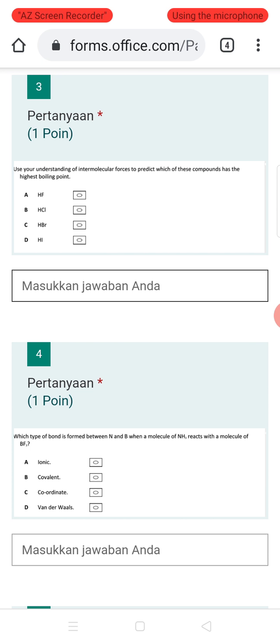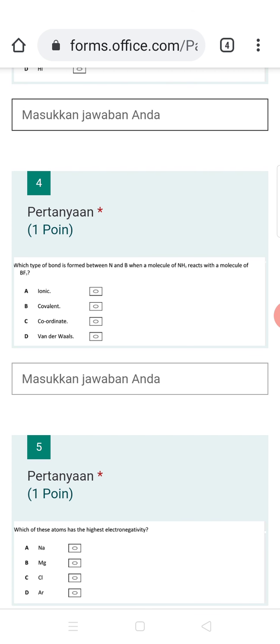So which one has the highest boiling point, meaning the strongest intermolecular forces? It is hydrogen fluoride. Next, number 4: which type of bond is formed between nitrogen and boron when a molecule of ammonia reacts with a molecule of boron trifluoride? Let's see based on the structure.